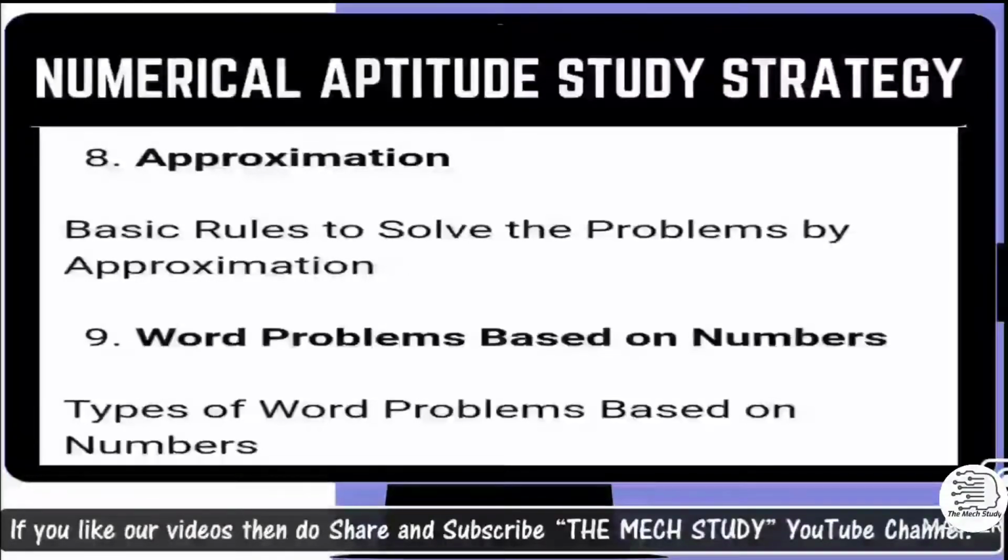The basic rule to solve approximation problems is that you need to have at least an idea of fractions and decimals before attempting that type of question, because slightly complicated ones are given, and if you try to solve them directly, you need to do lots of multiplication and all those things. It takes 2 to 4 minutes for a single question, so you should have a particular idea.